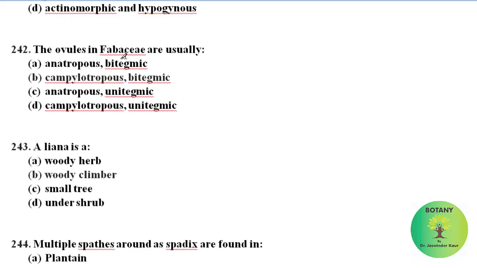The ovules in Fabaceae are usually campylotropous and bitegmic. Campylotropous ovules are partially inverted and curved such that the micropyle nearly meets the funiculus, and bitegmic means having two integuments. A liana is a woody climber.